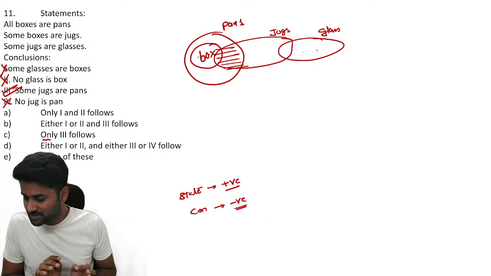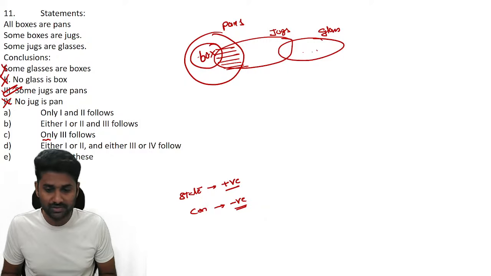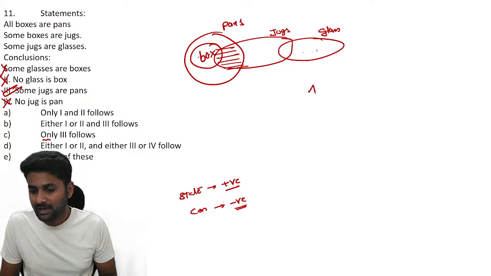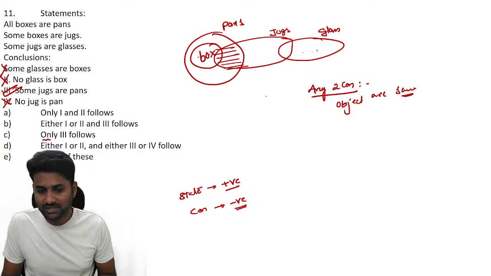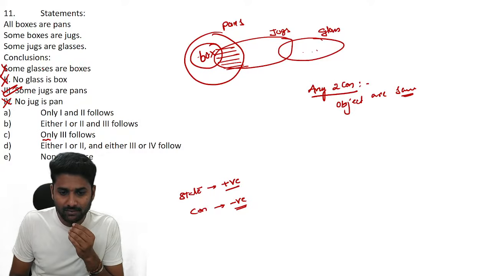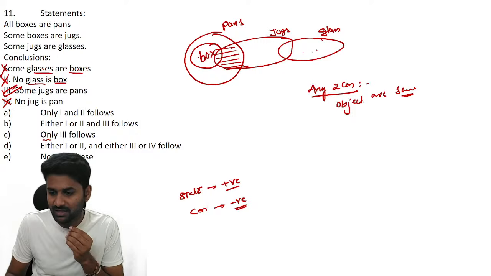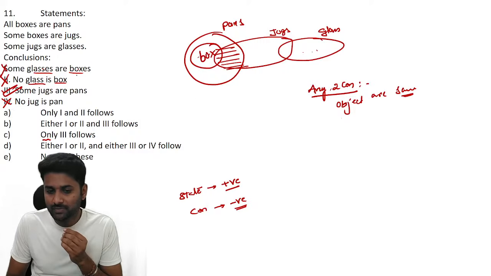Before choosing option C, we have one important concept. Remember, guys, if any two conclusions talk about the same objects, like glasses and boxes, they are talking about the same information.